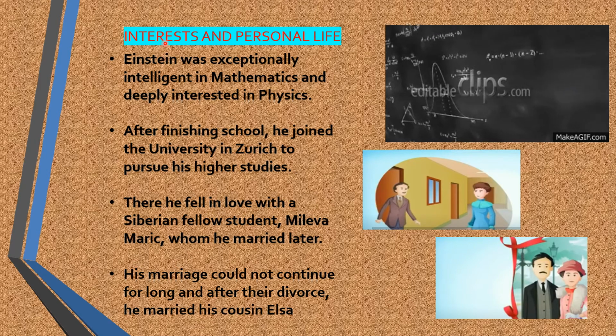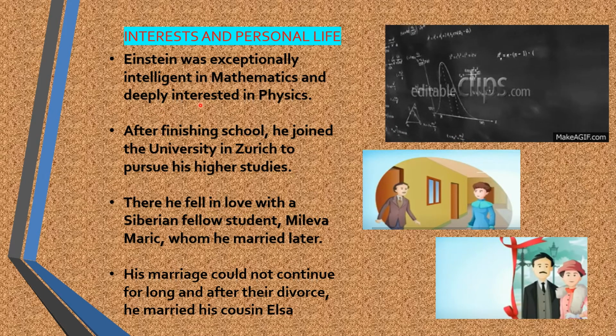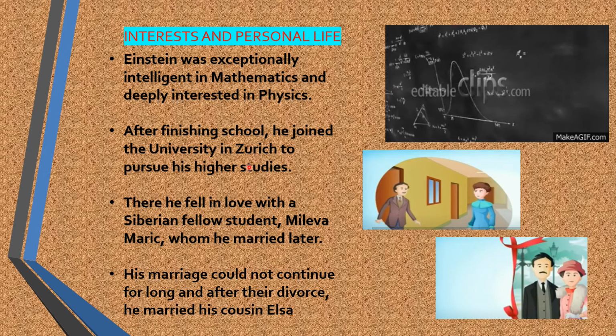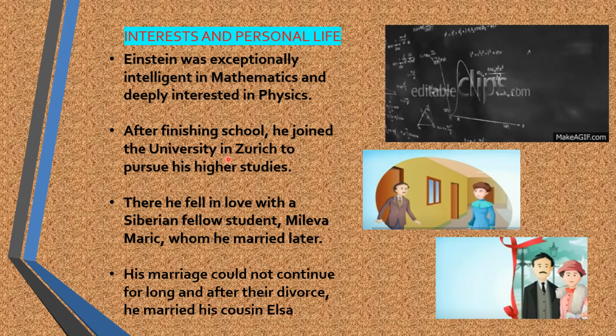Now let us know about his interests and his personal life. Einstein was exceptionally intelligent in mathematics and deeply interested in physics. Though he had good knowledge of mathematics and physics, he was more interested in physics compared to mathematics. After finishing school, he joined the university in Zurich to pursue his higher studies. So, where did he go for his higher studies? Yes, he went to the university in Zurich.